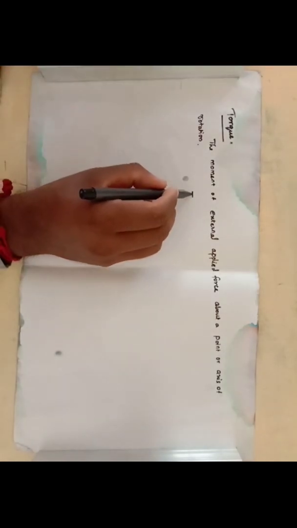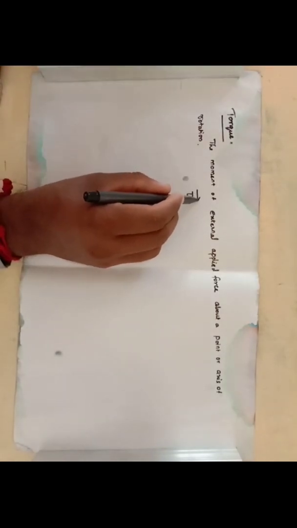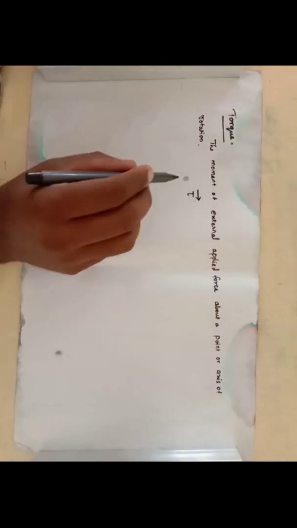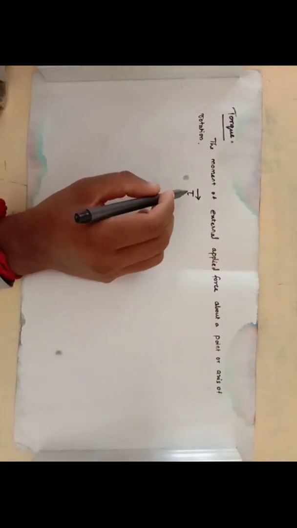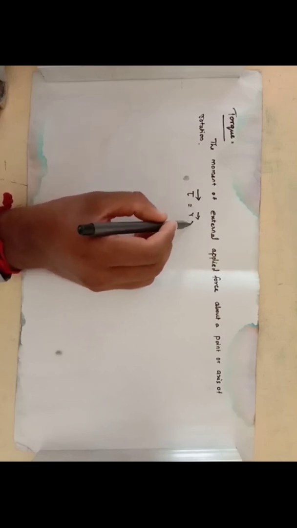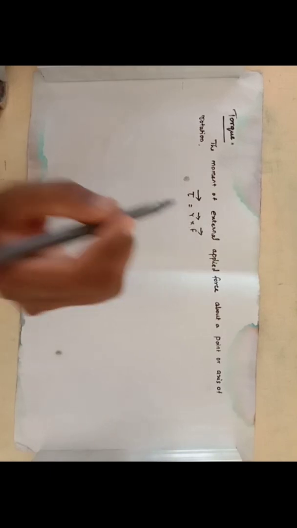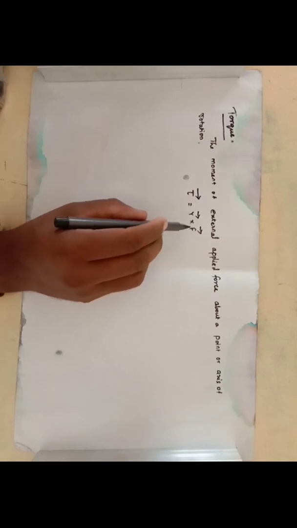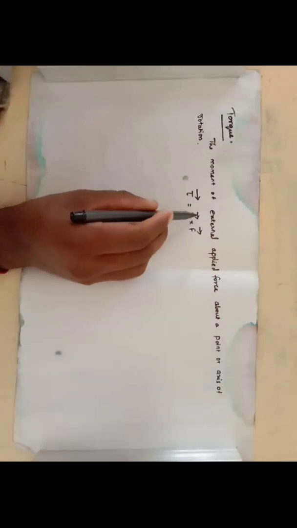Here the torque in the expression is denoted by the tau vector. It is a vector quantity. Tau vector is equal to r vector cross f vector. Here f is the force, the amount of force. r is the length from the axis of rotation, the perpendicular distance.